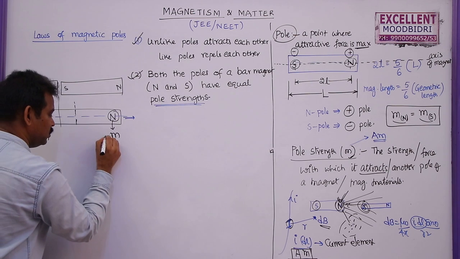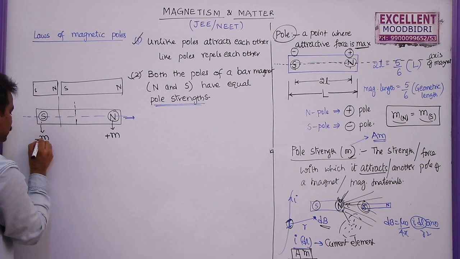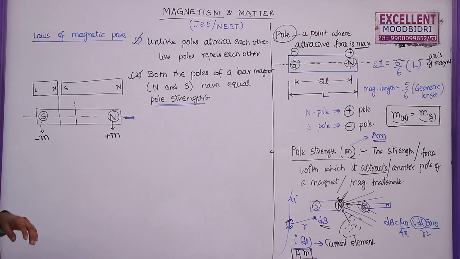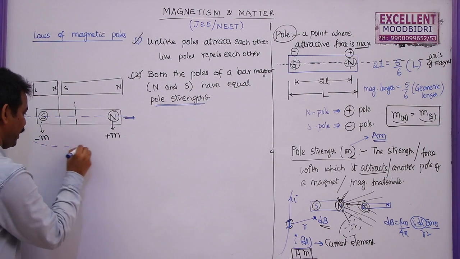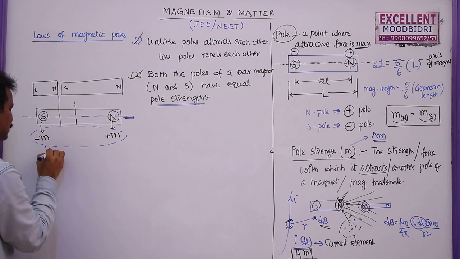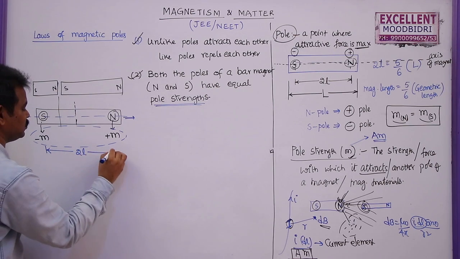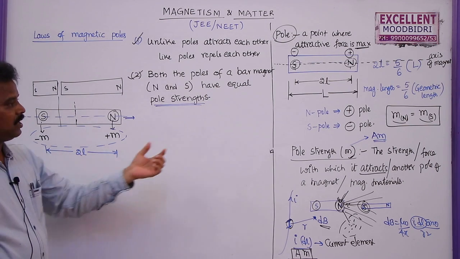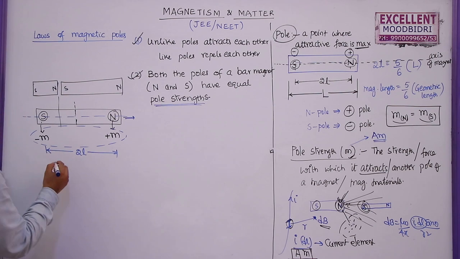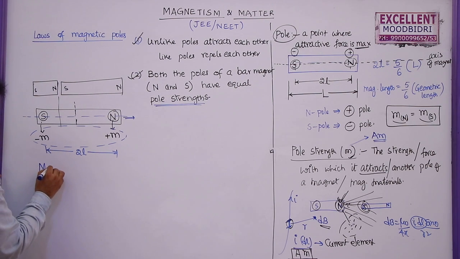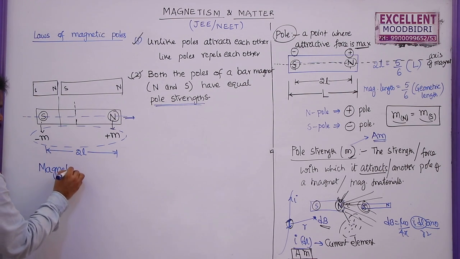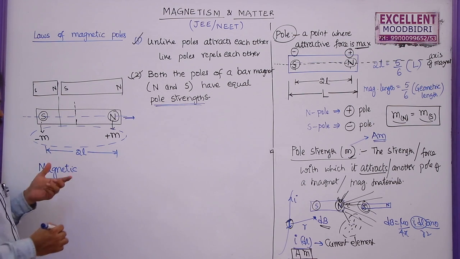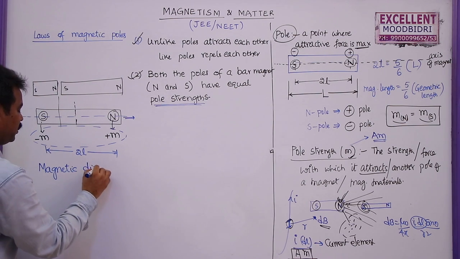So this is denoted with plus m, and this is denoted with minus m. Here two magnetic poles are separated by some distance, which we denote as 2L, where 2L is the magnetic length, and this is known as a magnetic dipole. So every bar magnet can be considered as a magnetic dipole.